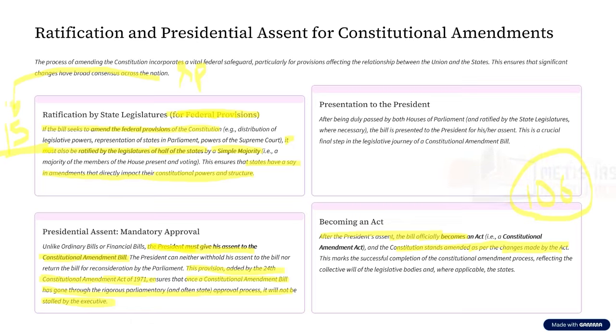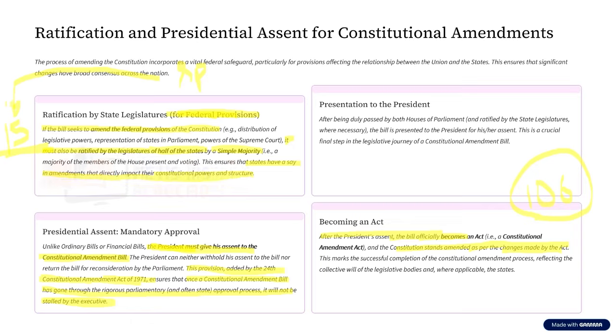But in a money bill, Rajya Sabha can only give some recommendations on the money bill. It cannot amend the money bill, nor can it reject it. But in a financial bill, Rajya Sabha has all the powers similar to those for an ordinary bill. Even in a constitutional amendment bill, Rajya Sabha has all the powers.